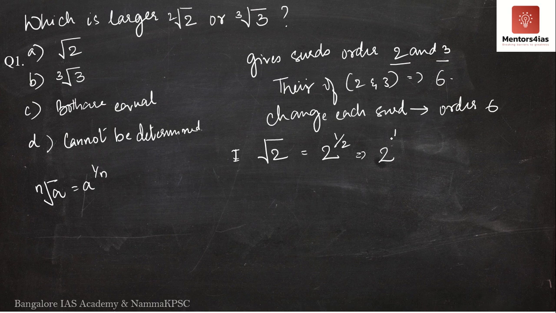However, I will take 1 by 2 and multiply and divide it by 3. This does not change anything. I am multiplying by 3 and also dividing by 3, 3 and 3 get cancelled, and I will still have 1 by 2 itself. Now what do I get? I get 2 to the power 3 by 6. Now I have changed the order from 2 to 6. Now it is of the order 6.